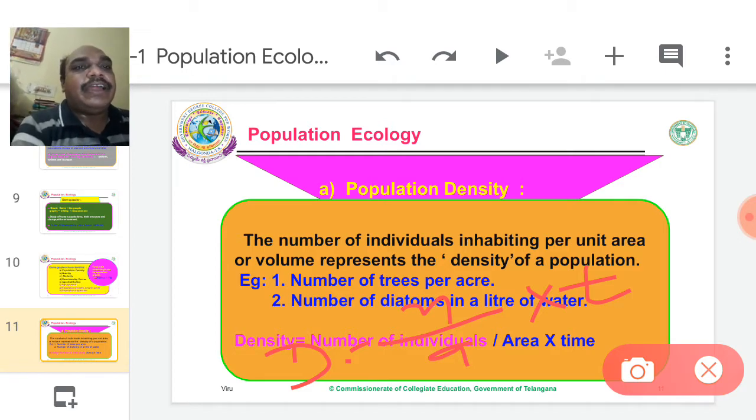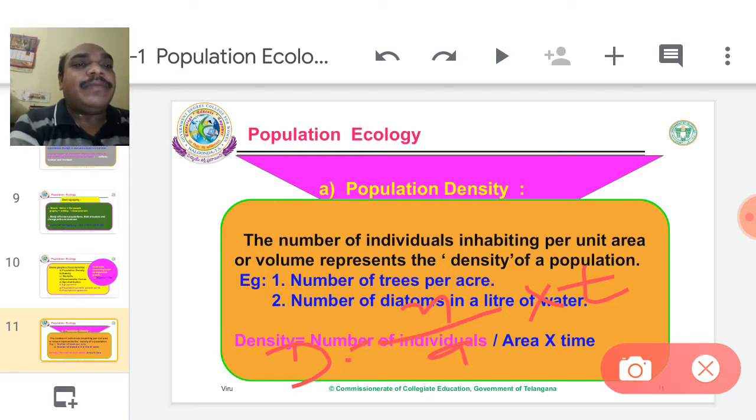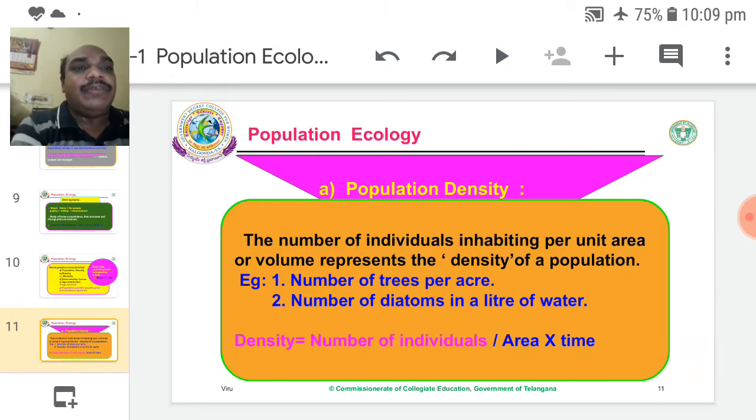It is important for entrance exams. So the population density formula: D is equal to n by A into t. n means number of individuals in a given area over time. If the number of individuals is high, the density is high. If the number of individuals is less, the density is very low.